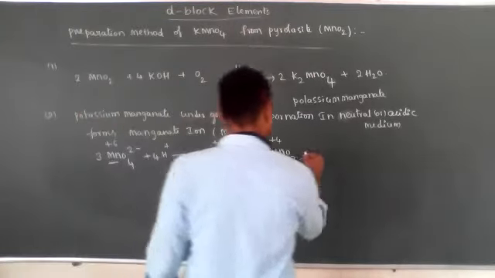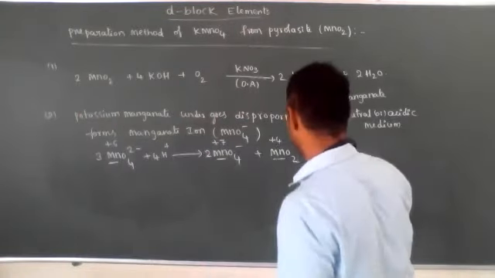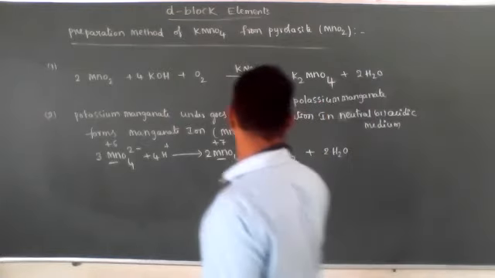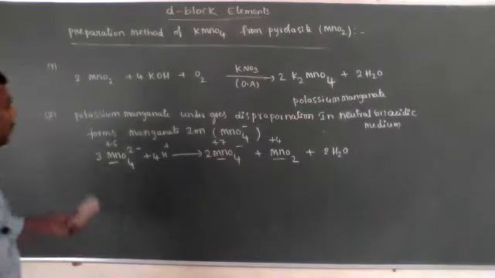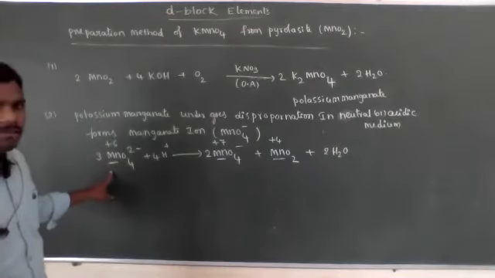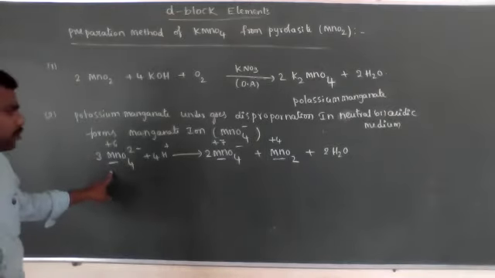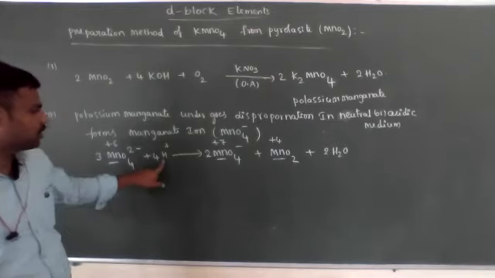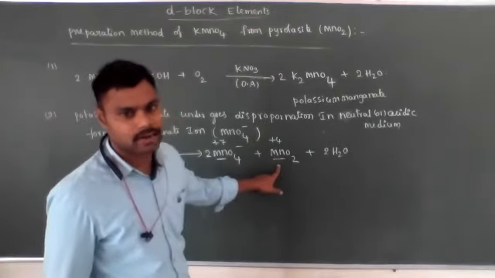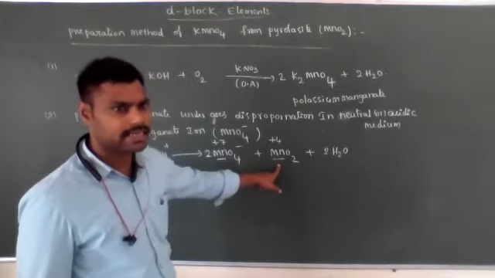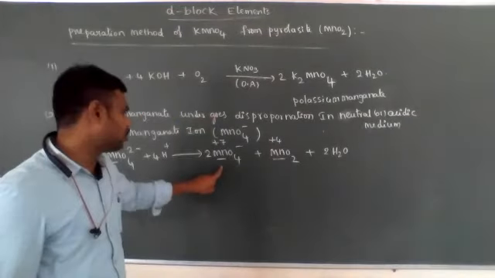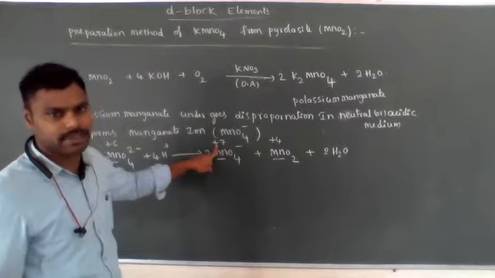See this is the balanced equation. The manganate ion MnO4 2 minus undergoes disproportionation in either acidic or neutral medium and forms the permanganate ion as well as manganese dioxide, MnO2. In manganese dioxide the oxidation state of manganese is +4, and in the permanganate ion it is +7.